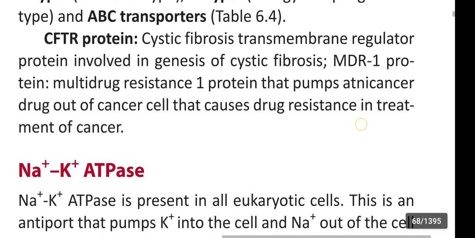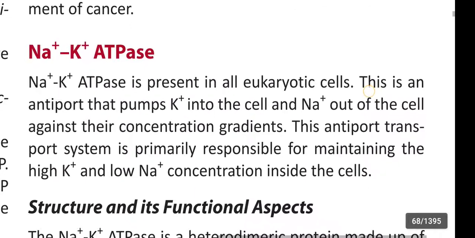In the next video we are going to learn about the sodium potassium ATPase.